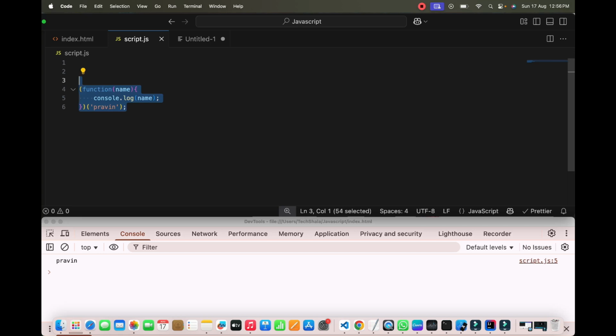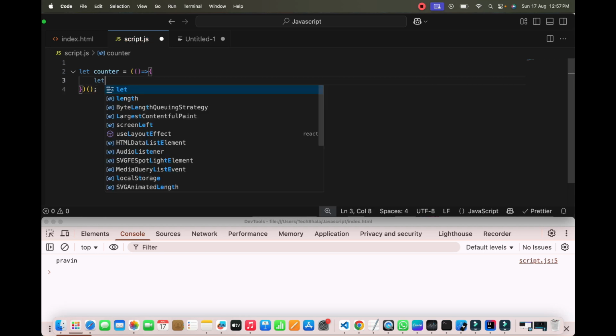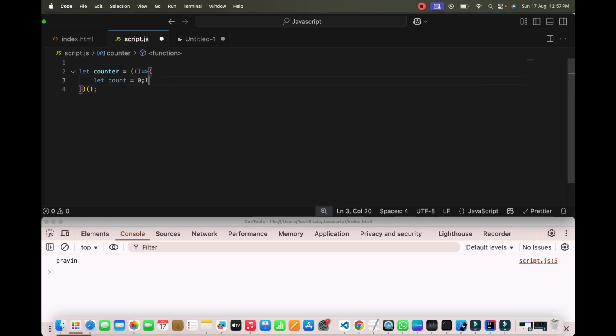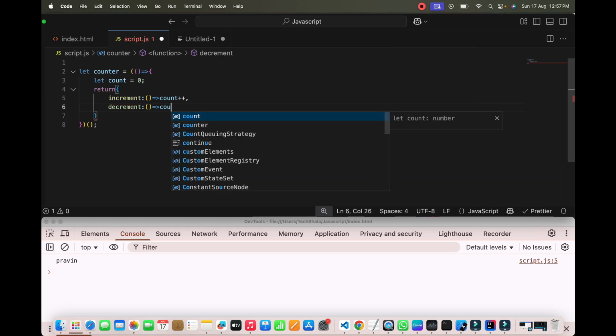Let's see how we can do that. I will create one IIFE example here. Let counter equal to an IIFE function I will create. Inside this function, I am going to have some logic. For example, let count equal to 0, and here I am going to return two methods: increment, which is going to increment the count, and decrement, which is going to decrement the count.